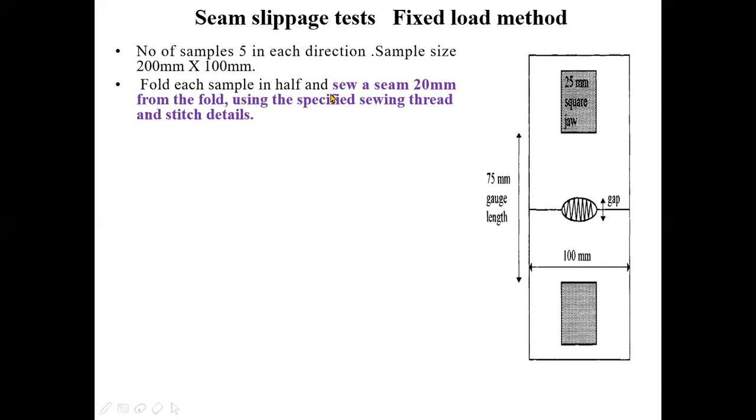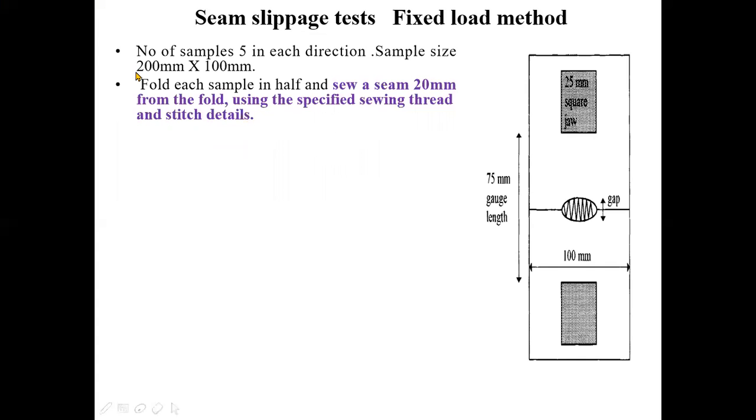Fold each sample halfway and sew a seam of 20 mm from the fold, using the specified sewing thread and the stitch details. Again, I have told you that if the sewing thread and the stitch details are not specified by the customer, you can use the earlier specimen that I had shown. That standard is given in the standard. Otherwise, if there is a specific requirement of the customer, we have to follow their own specimen.